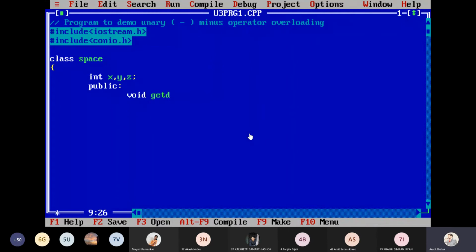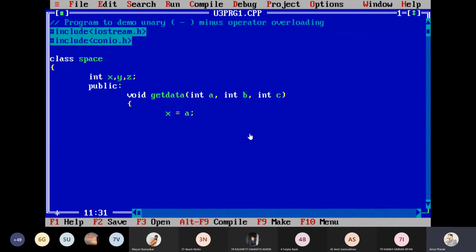Void get data. I can accept the values integer a, comma integer b, integer c. I can write the code directly over here, why go for it separately? So what is the code for this? I just have to assign this value to x.